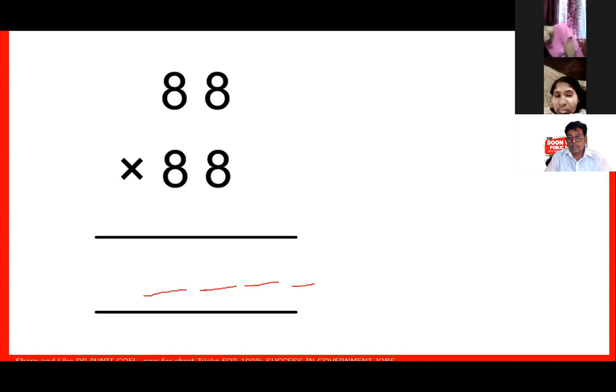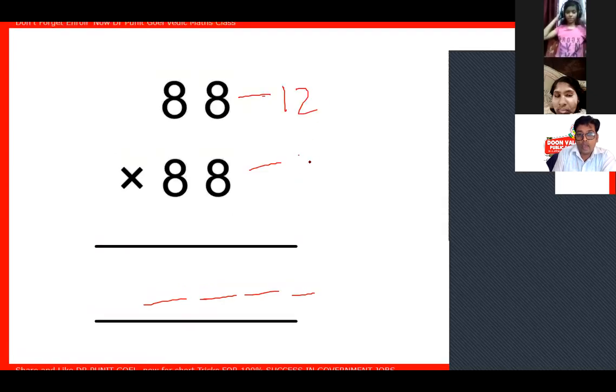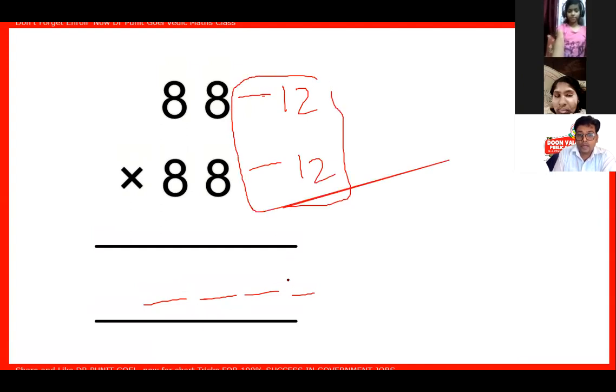You can do it with 10 also. You can do it with 9 also, 100 also. So I will do it by 100. That is 12, that is 12. And 12 multiplied by 12 gives me 144. But 1 will be carried over, because 12 multiplied by 12 gives me 144.